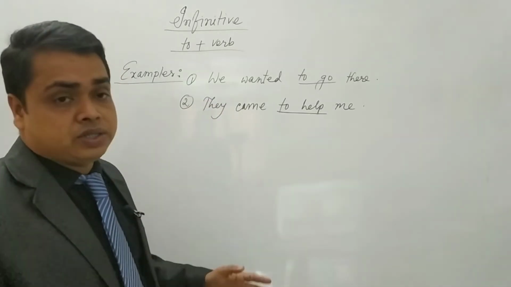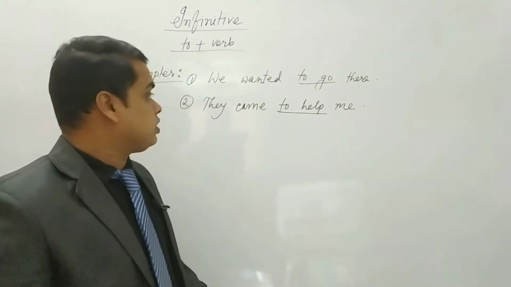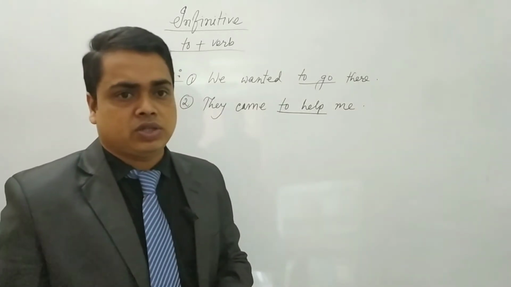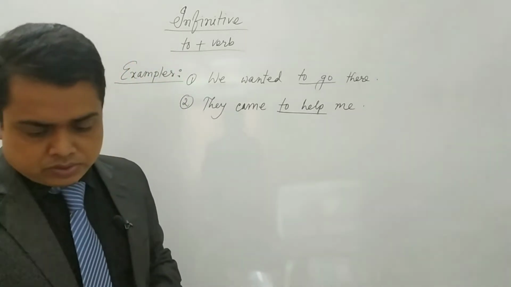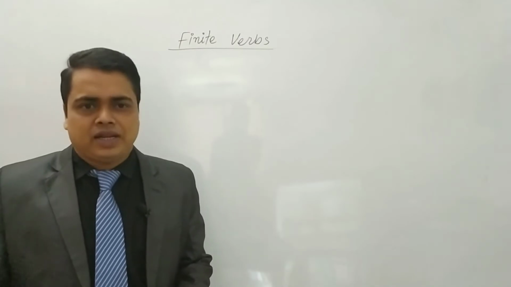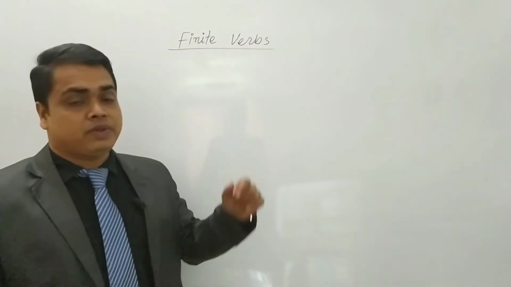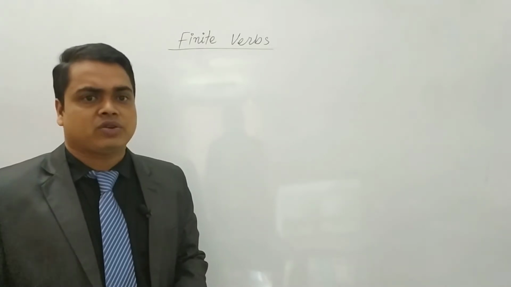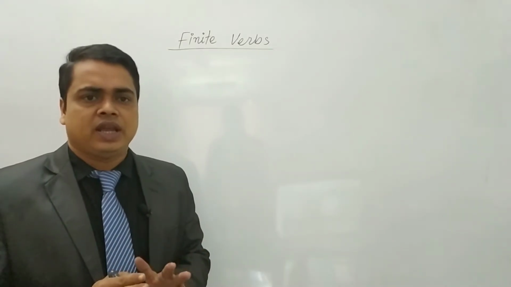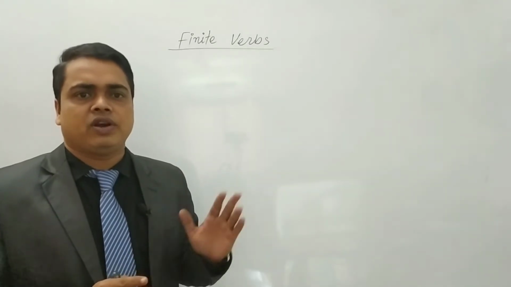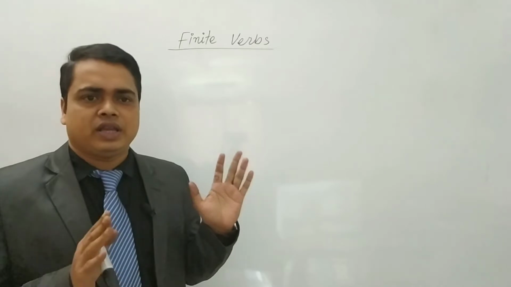Okay, dear students. Now we are going to start our discussion with the finite verbs. Dear students, I gave you the definition of the finite verbs earlier. I think you can remember that. The verb that completes the sense of the sentence and at the same time is changed according to the number and person of the subject is called finite verb. Can you remember? Yes, very good.